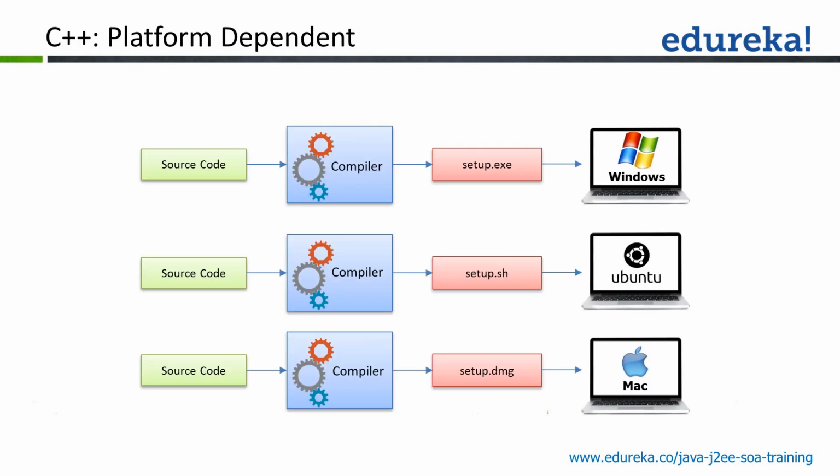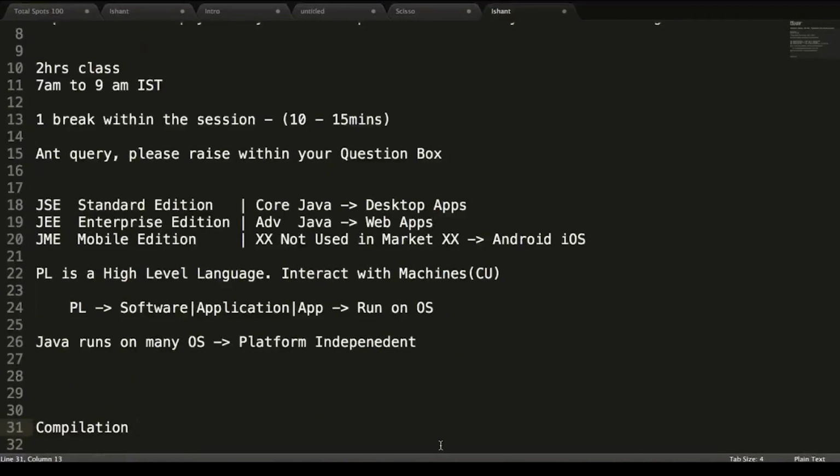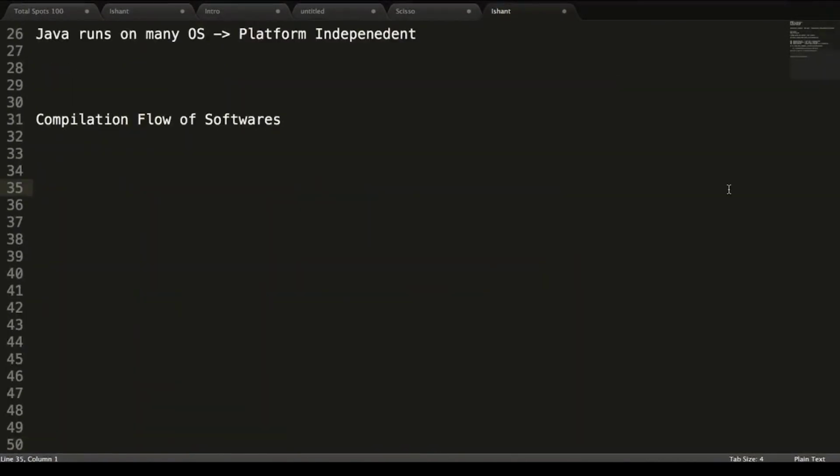Let us see what happens in a C++ program. Now we're going to discuss something known as the compilation flow of software. Let us say I want to make some orange juice. First of all I need the oranges. The oranges are the source, the raw material which you need to process.